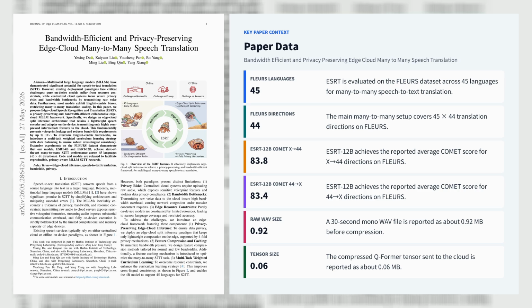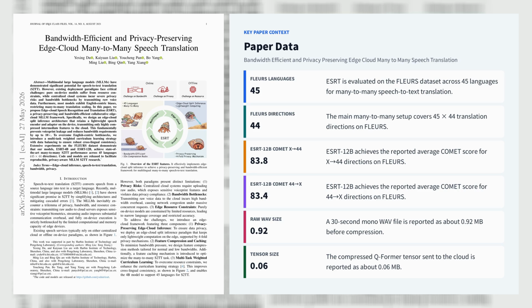To address English-centric bias and catastrophic forgetting, the authors add a multitask-weighted curriculum over ASR, speech-guided MT, and speech translation, with language token vocabulary expansion and optional LoRA fine-tuning. On FLORES, ESRT 12B reaches state-of-the-art COMET across 45 languages and 44 directions, averaging 83.8 for X-to-44 and 83.4 for 44-to-X, outperforming MCAT Large 27B while using less than half the parameters. ESRT 4B also exceeds the 27B baseline on several settings.